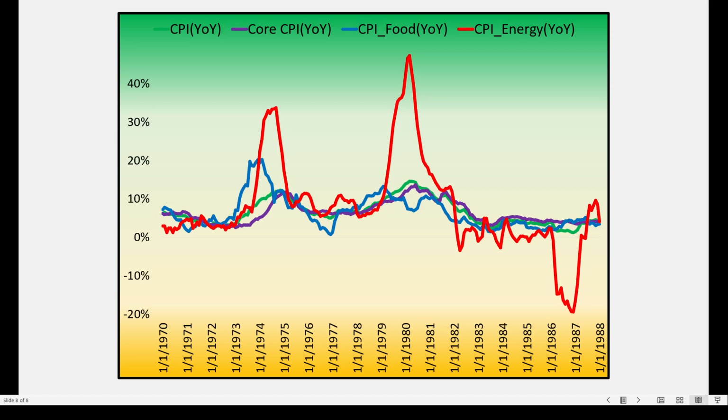But for the headline number, we see inflation continues to decline. Maybe this is taking a little bit of the wind out of the sails of the Federal Reserve, giving them less reason to raise interest rates further. But we're still above the 2% target.